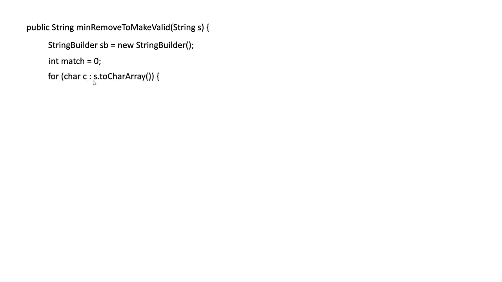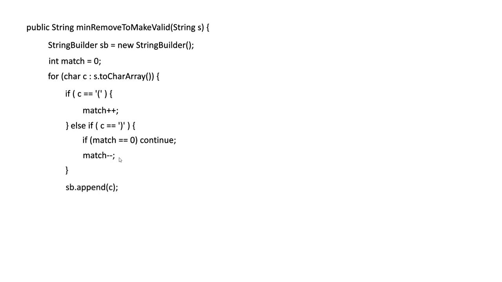So we'll go through each character in the string, converting the string to a char array. If the character is an open paren, then we're going to add 1 to the match. Else, if the character is a closed paren, and the match is 0, meaning when we're traversing through the string, we did not find an open paren, we're just going to continue. We don't want to deal with that right now. Otherwise, we're going to reduce match by 1. And that is the end of that loop.